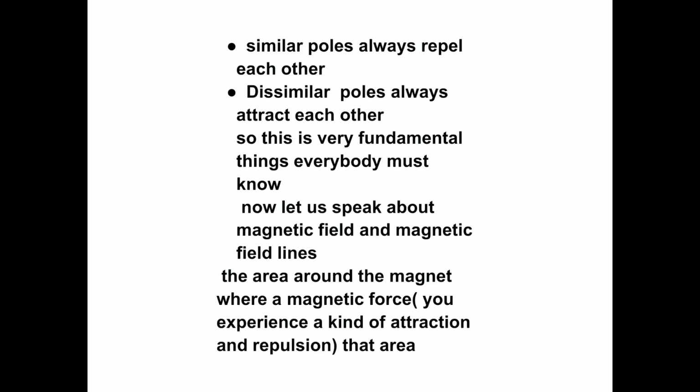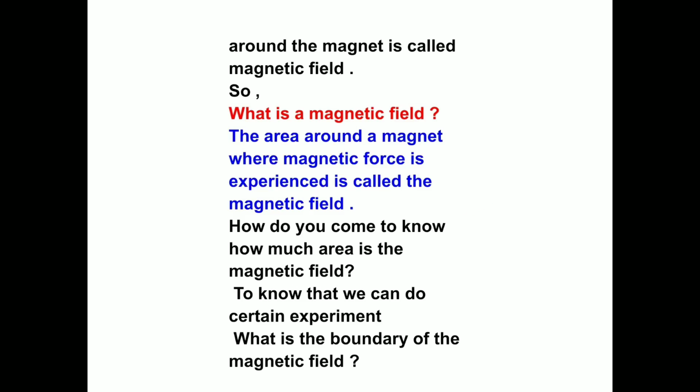Now, let us speak about magnetic field and magnetic field lines. The area around the magnet where you experience magnetic force, a kind of attraction and repulsion, that area around the magnet is called the magnetic field. So, what is a magnetic field? The area around a magnet where magnetic force is experienced is called the magnetic field.